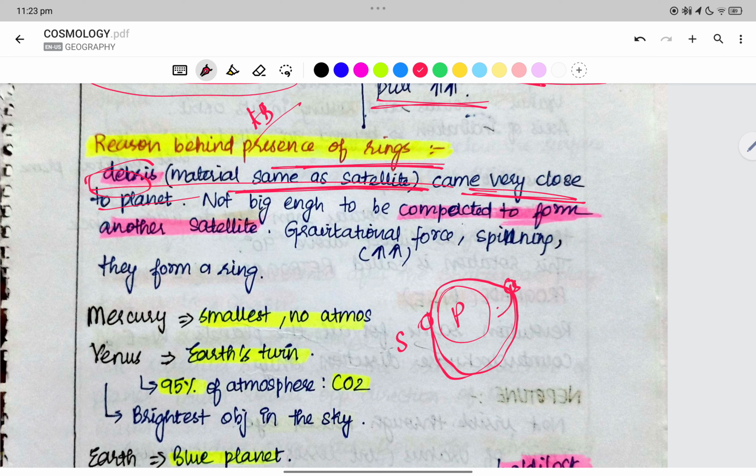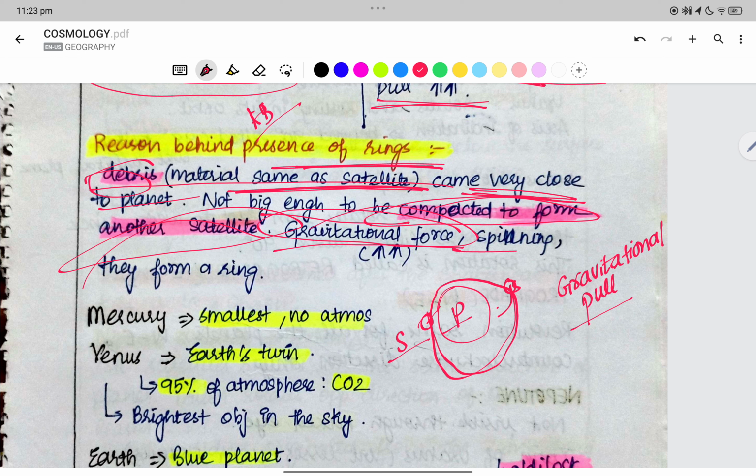When the satellite comes very close to the planet, due to the gravitational pull of the planet, there is debris. They are not big enough to form another satellite, right? And due to the gravitational force of spinning, they form a ring.